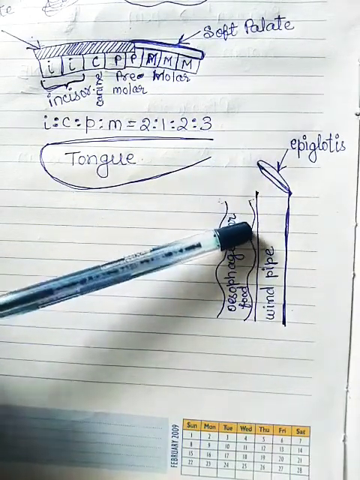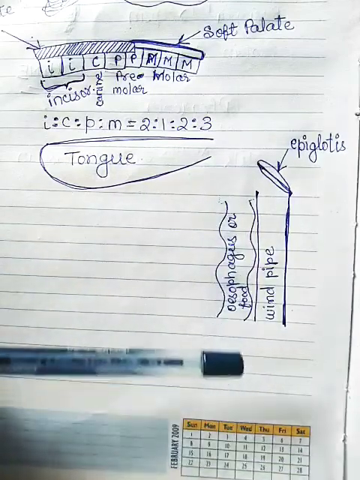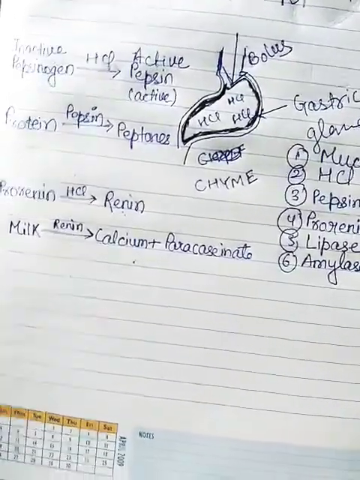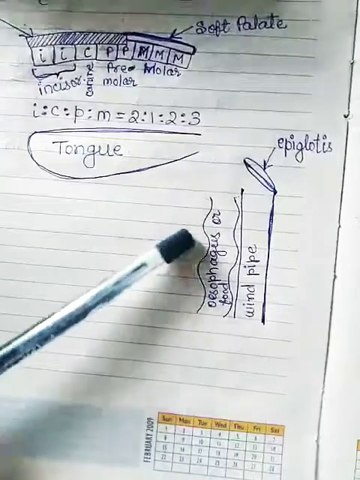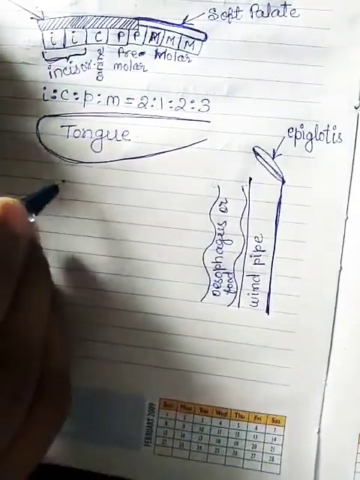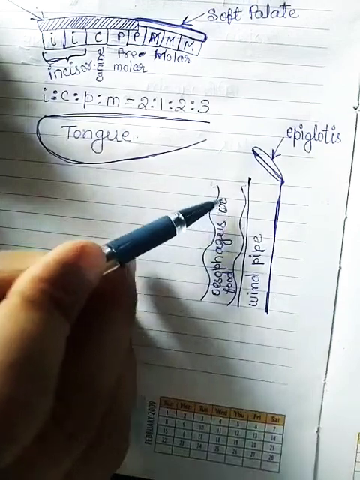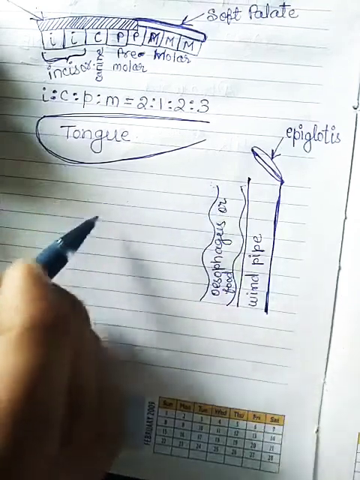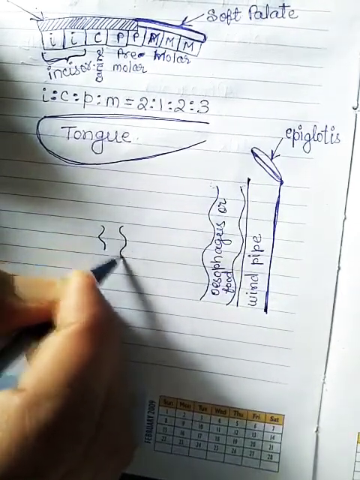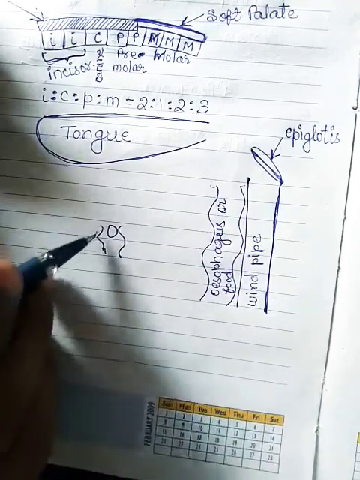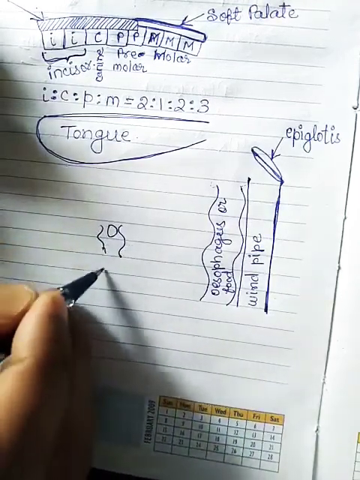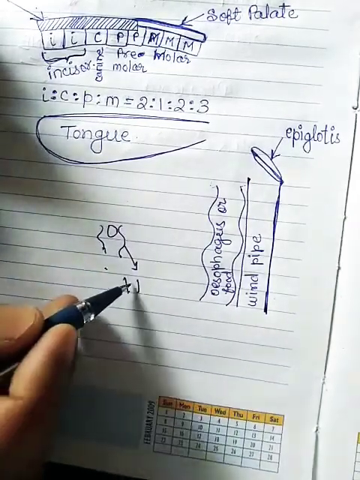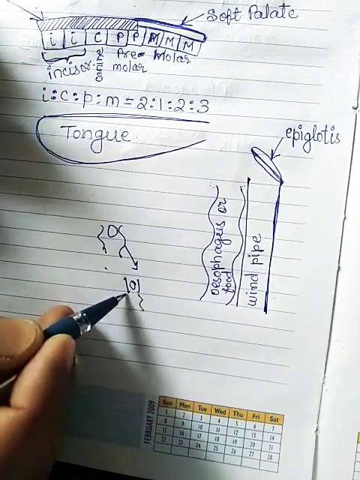And from the oesophagus, it goes to the stomach. But it is not very simple, as I have told. As soon as the food reaches the oesophagus or food pipe, what happens? This is a collapsed structure. As soon as the food reaches the top of the oesophagus, this collapsed structure becomes straight, and thus the food passes easily, but the lower structure is still collapsed.